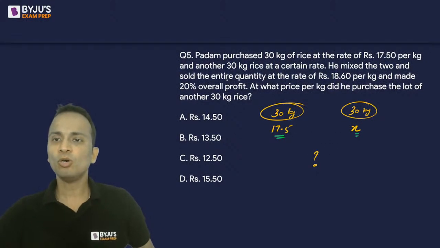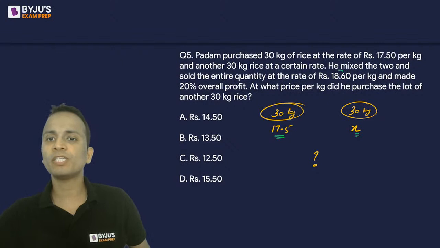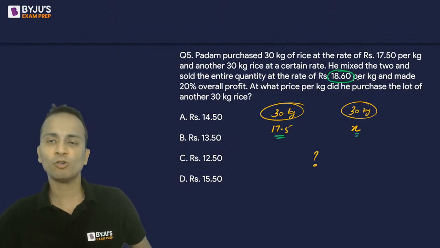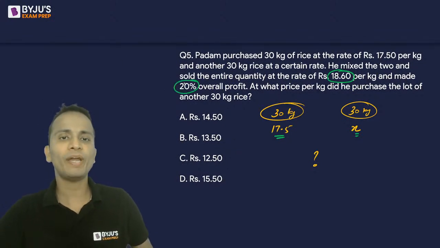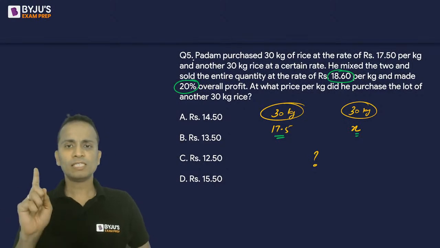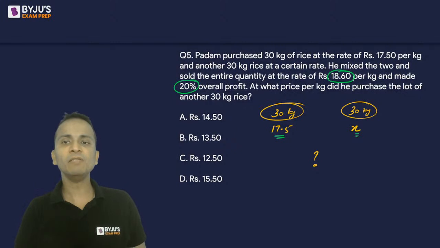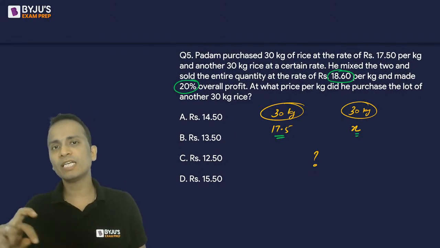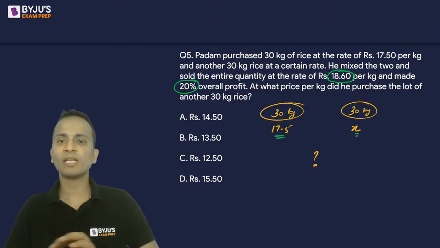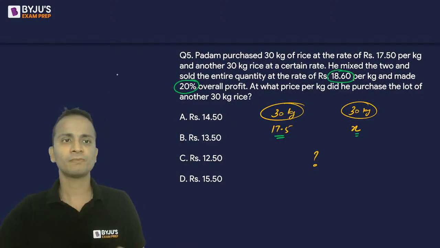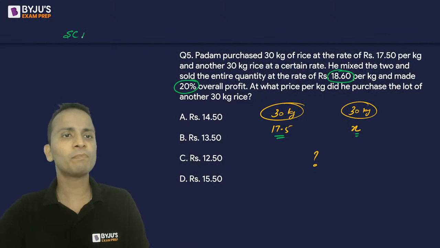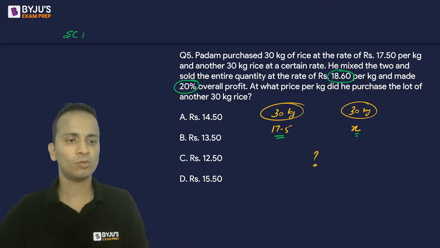Okay. So the person sold the resulting quantity at 18.60 per kg, making a profit of 20%. Now 17.5 and x were the cost prices, but 18.6 is the selling price. So you will have to convert it into the cost price before you can apply allegations or averages.